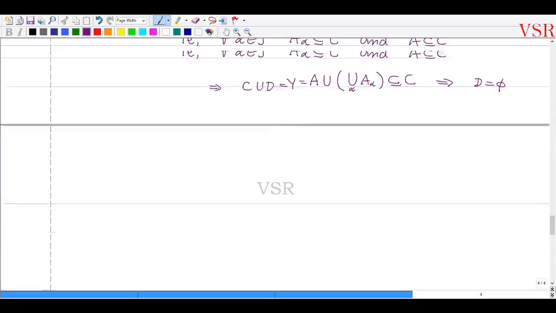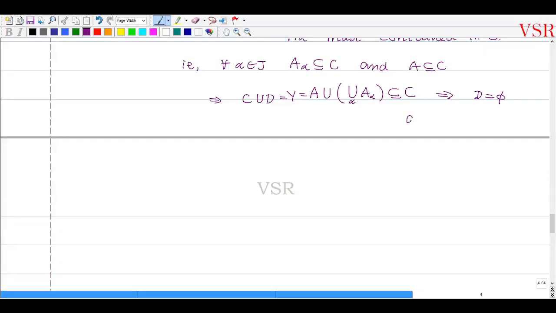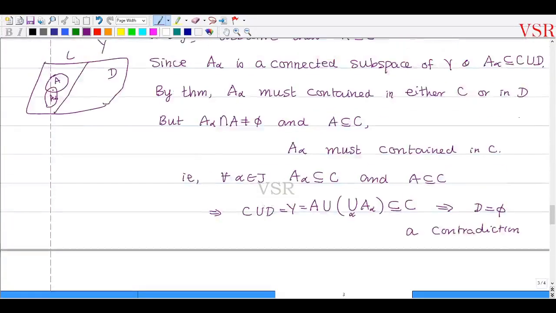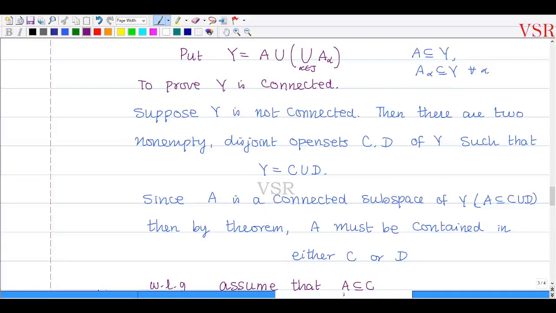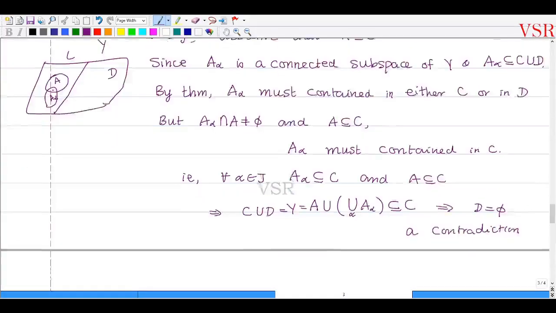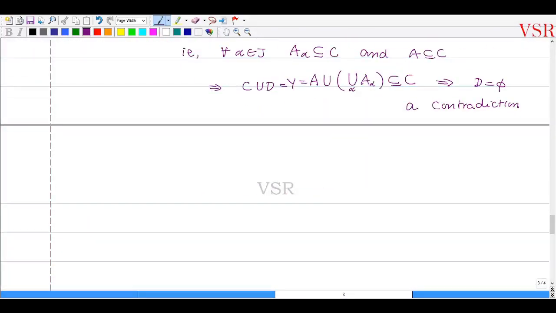Okay, that is a contradiction. Yeah, contradiction. We have assumed that C and D are non-empty sets. Okay, we have assumed that disjoint non-empty disjoint open sets C, D. But here what we have shown is D is empty. அதுதான் proof and that is a contradiction.